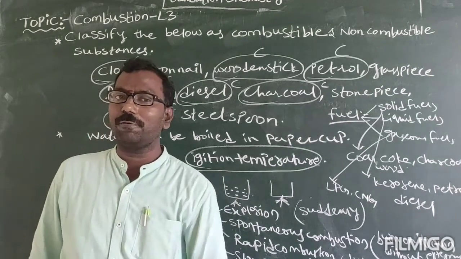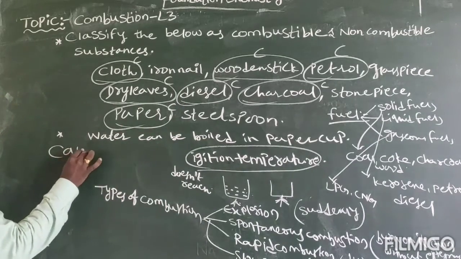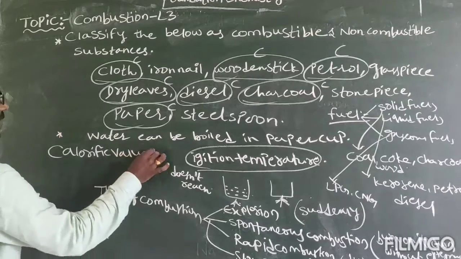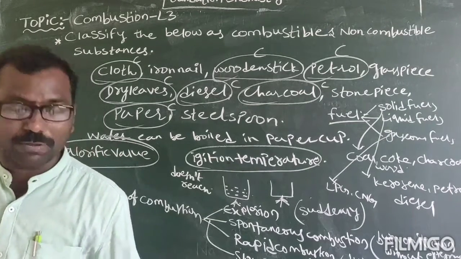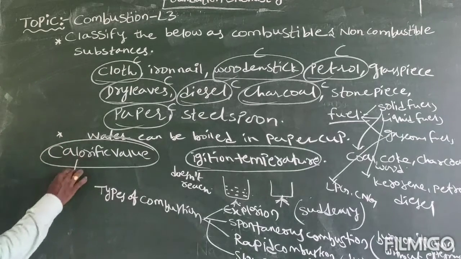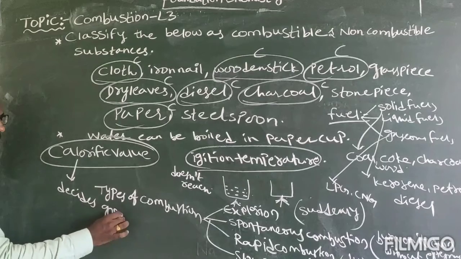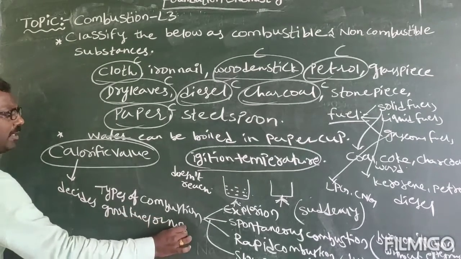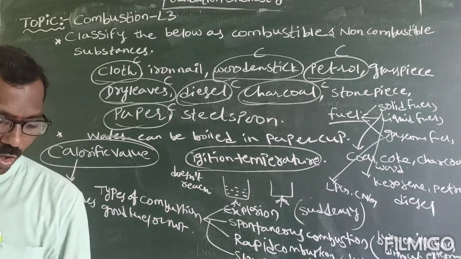Generally for a fuel, the calorific value is most important to determine whether a given fuel is a good fuel or not. Calorific value will decide whether the fuel is good or not.